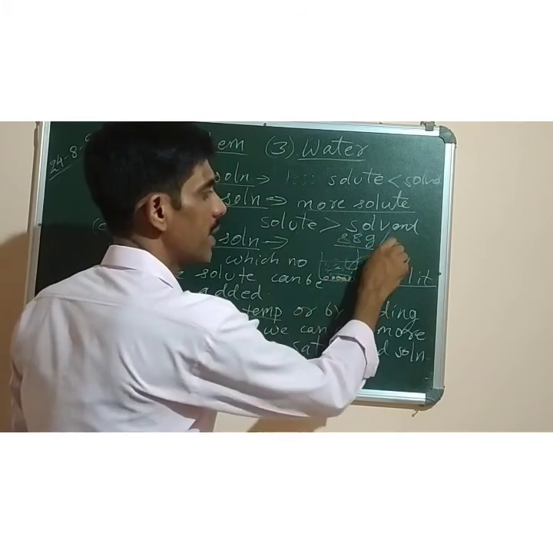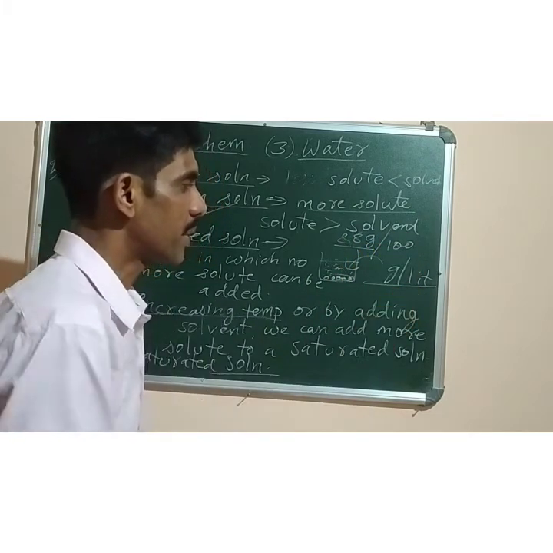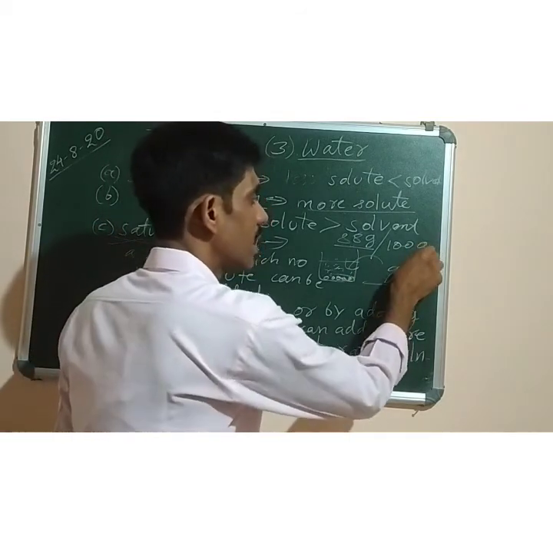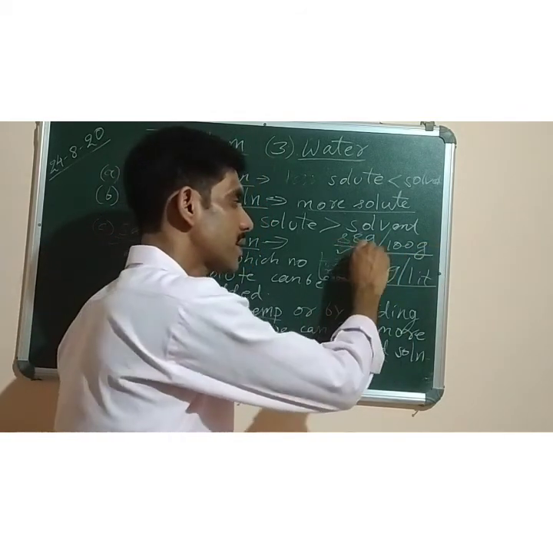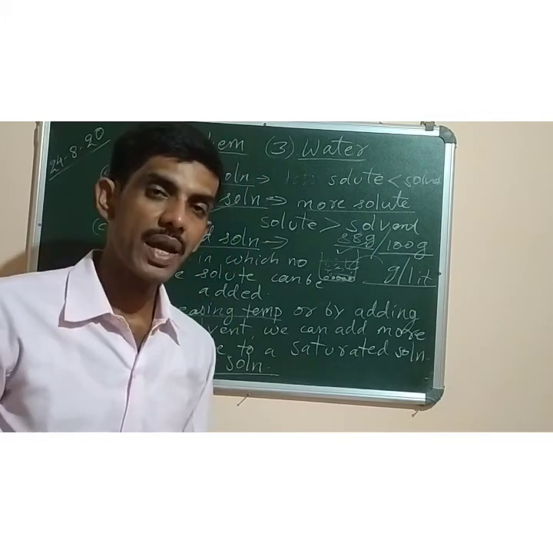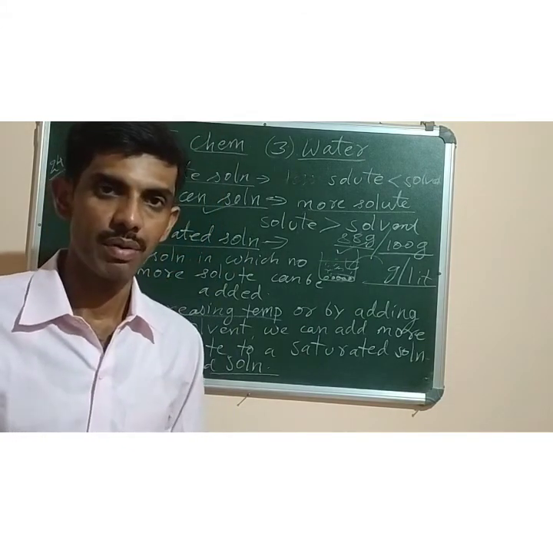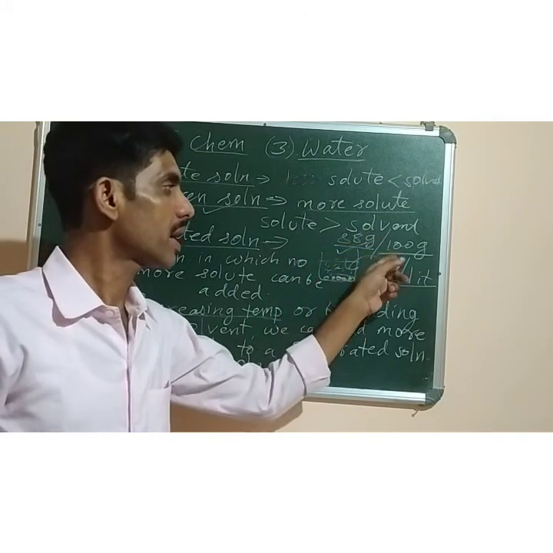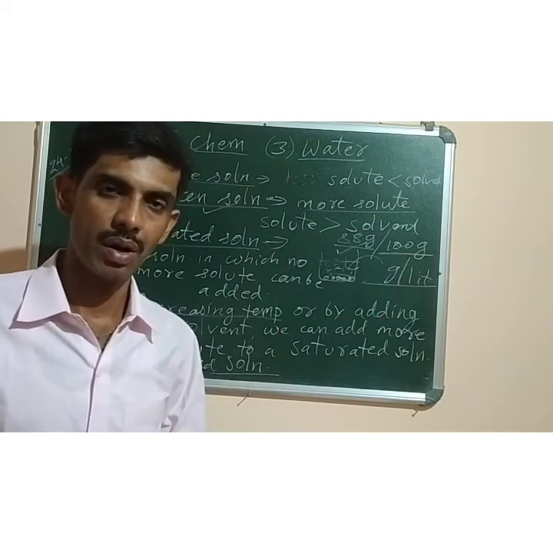Here it is given in 100 gram of water. In 100 gram of water, 88 gram of sodium nitrate can be dissolved. So the solubility of sodium nitrate is 88 gram per 100 gram of the solvent.